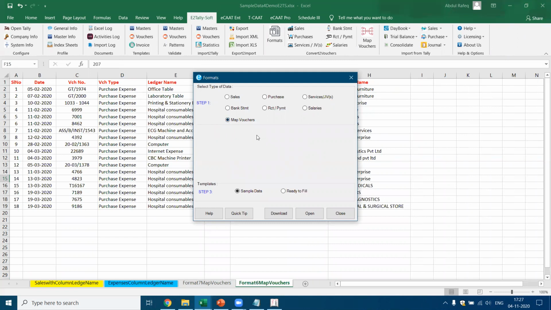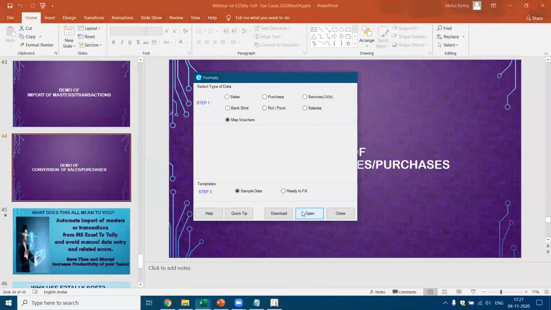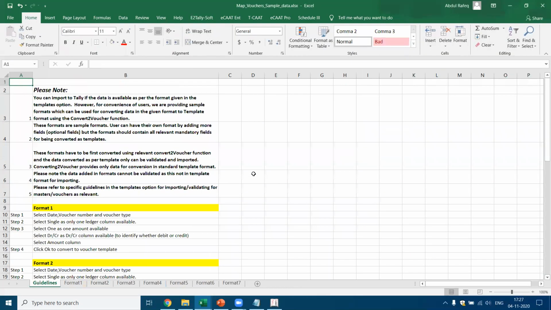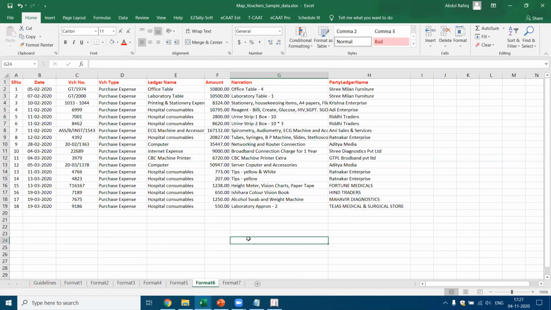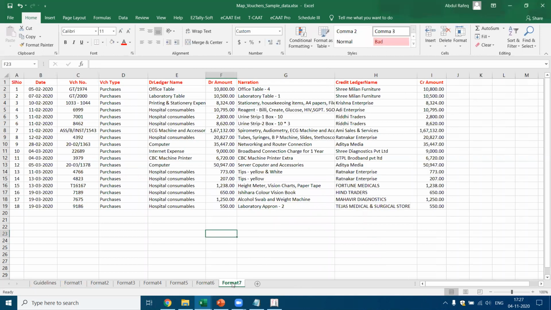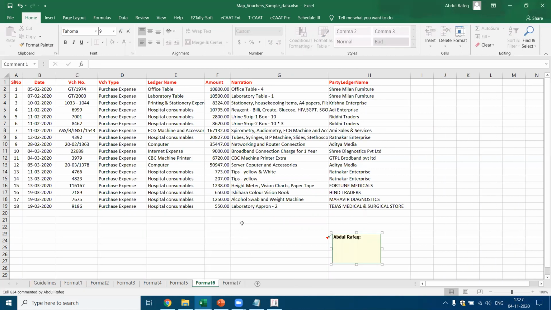I'm going to use this format map voucher. I say open. Do you want to open fresh sample data? Yes. Now you see here, we have got this format. These are the new formats, format 6, which has been added, and you also got format 7. Now I want to convert these transactions. This is a credit ledger name and this is the debit transactions.